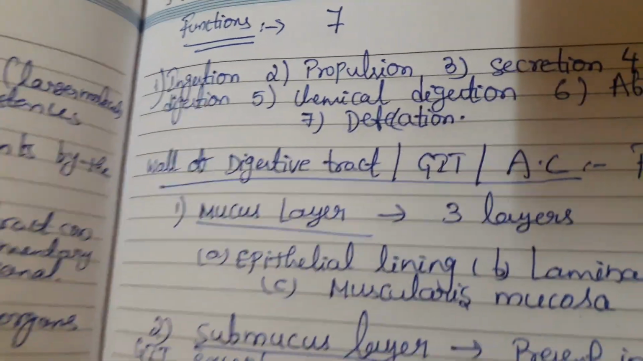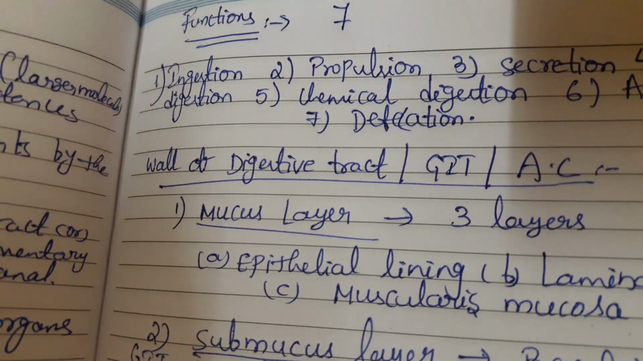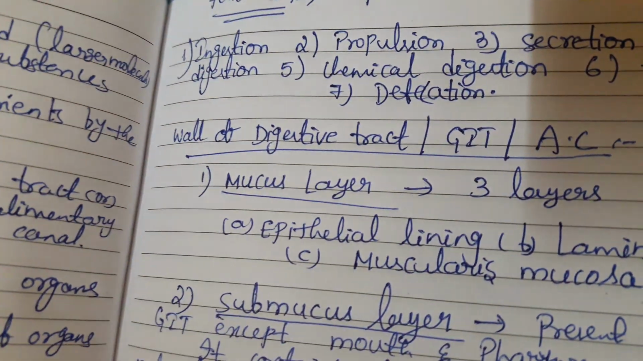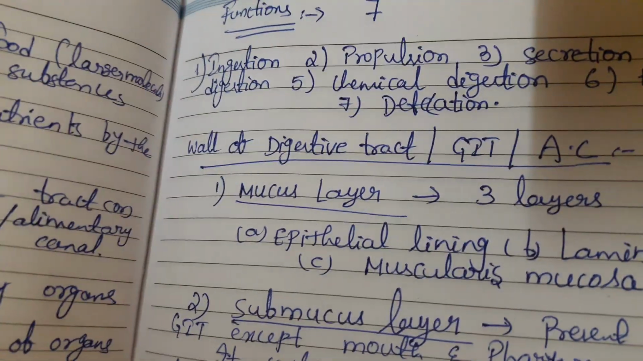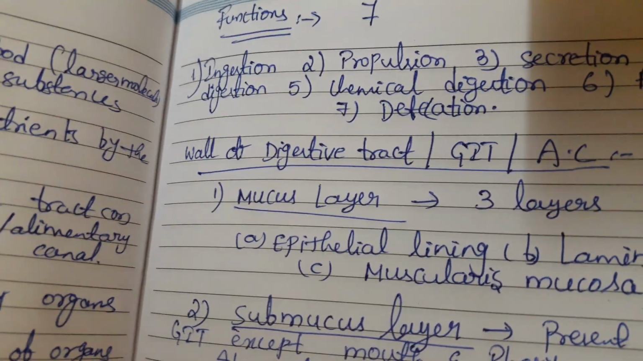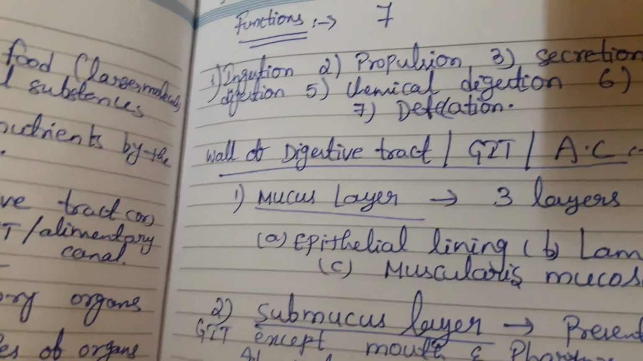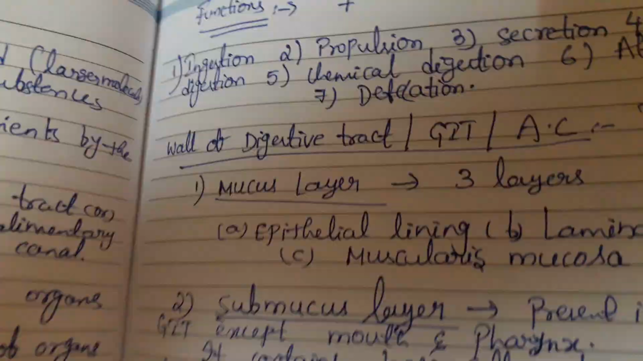Next, defecation. Once the nutrients are absorbed by the body through the blood, the unnecessary or undigested material will be eliminated through the anus. That process we call defecation.